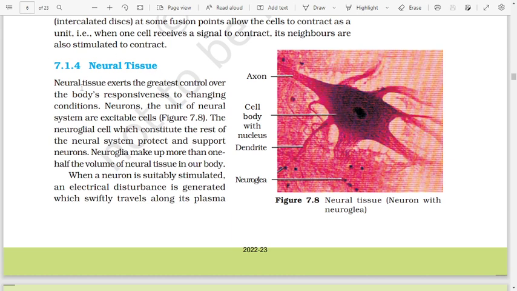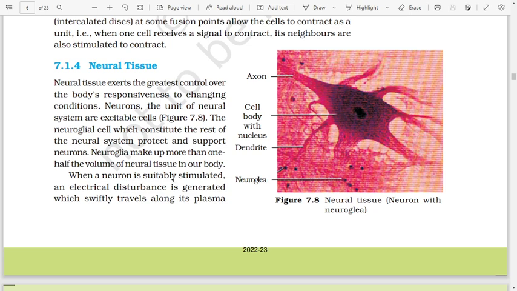Neural tissue. Neural tissue exerts the greatest control over the body's responsiveness to changing conditions. Neurons, the unit of the neural system, are excitable cells. Figure 7.8. The neuroglial cells, which constitute the rest of the neural system, protect and support neurons. Neuroglia make up more than one half the volume of neural tissue in our body.